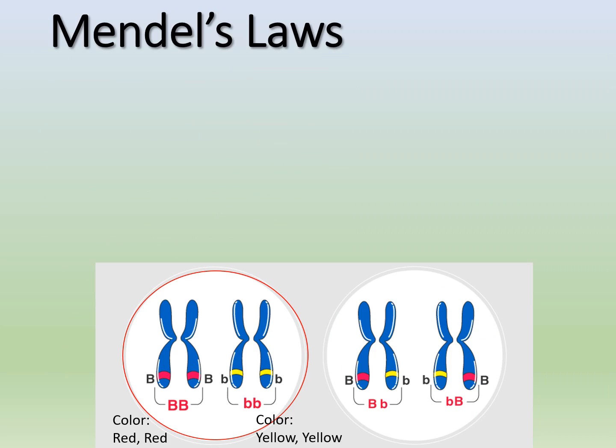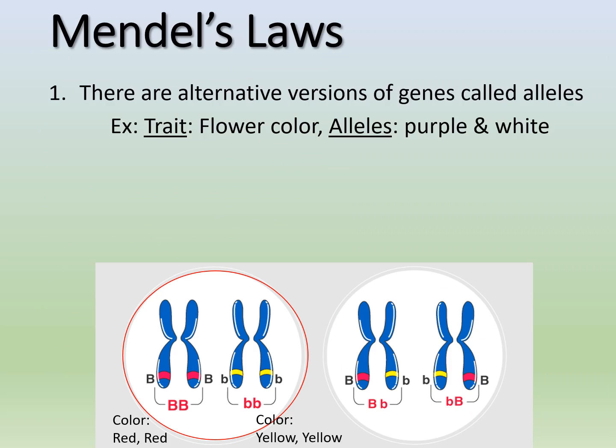So before we get into Mendel's laws, let's talk first a little bit about alleles, okay? We know what genes are, right? Genes code for certain traits. And we said that a homologous pair of chromosomes has the same gene in the same location, but it could code for a different version of the trait, right? Say it's hair color, we could say blonde or brown hair, right? So they don't have to be identical, and we call those alleles.